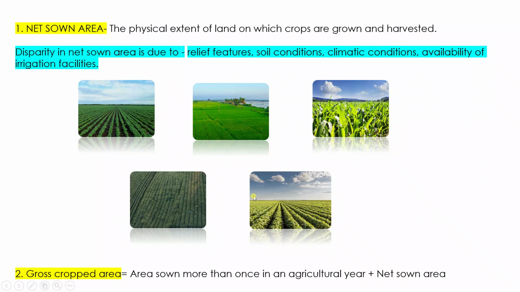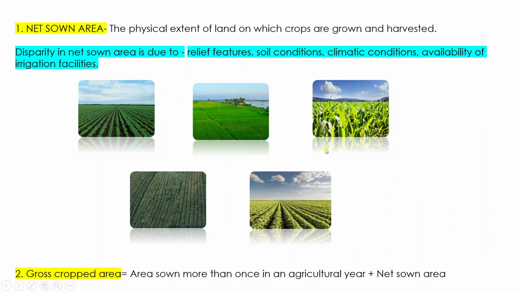Now what do we mean by gross cropped area is that, suppose again I am going to take the same example. These are the 5 acres of land with you. Out of these 5 acres of land, 2 acres that you have are more fertile than the other 3 acres, right? For example, let's take this one and this one. These 2 are more fertile than these 3. So because these areas are more fertile, you will grow crops on these areas more than once in one agricultural year.